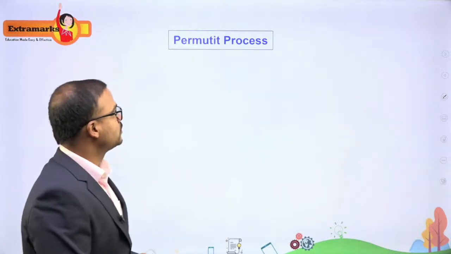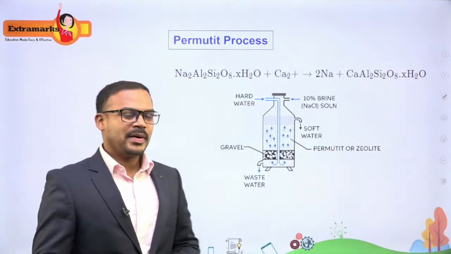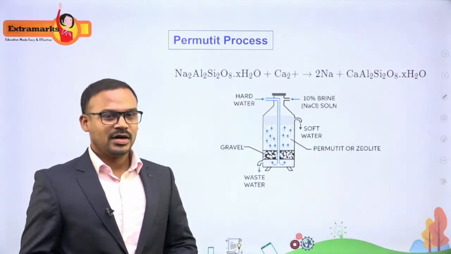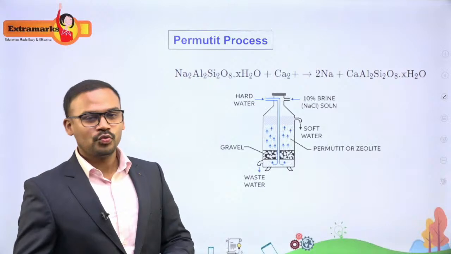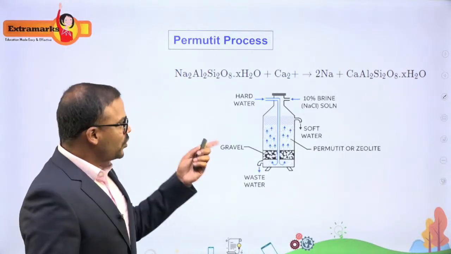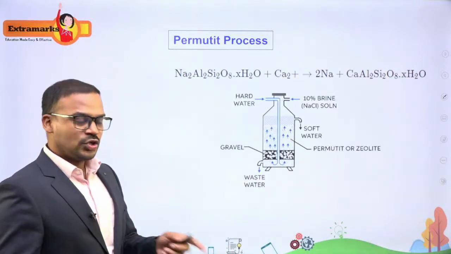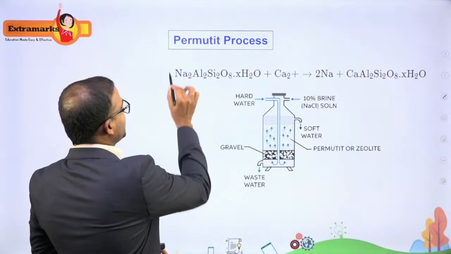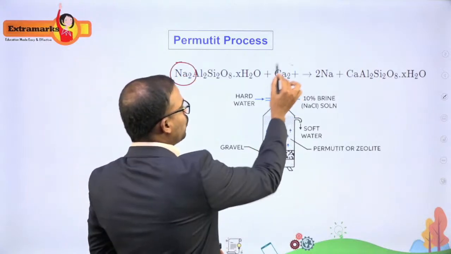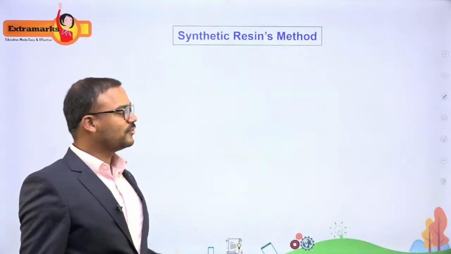Okay, next one, the permutit process, nothing but the zeolite process. In the zeolite process, we pass the hard water through a zeolite molecular sieve, and we get the pure or soft water from the bottom. Here also, it is again based on the same principle, exchange of ions. It is the sodium ions which are being exchanged with the Ca+2 ions. So again, it is the same process of removal of cations.